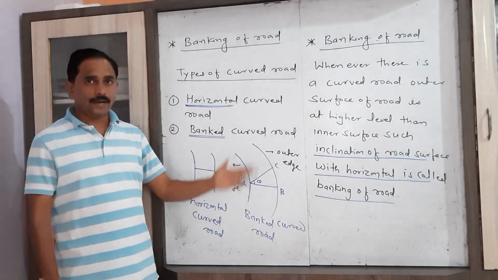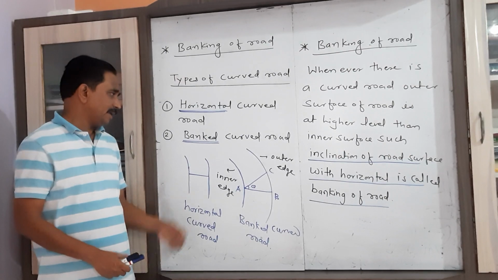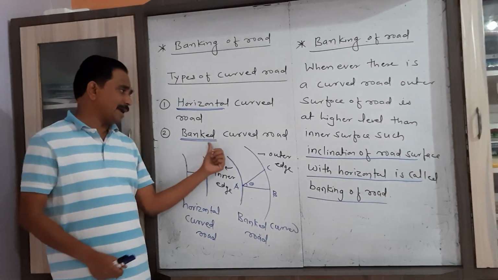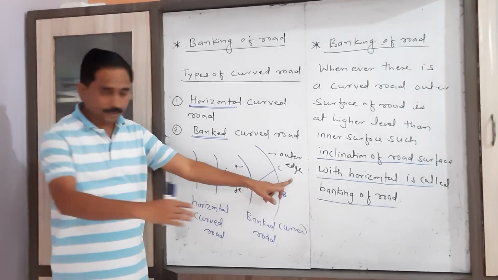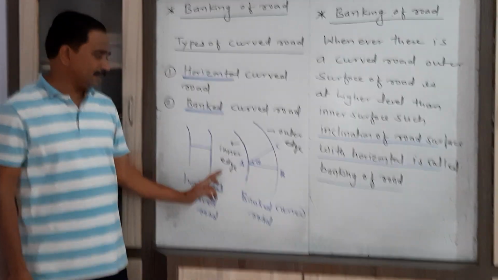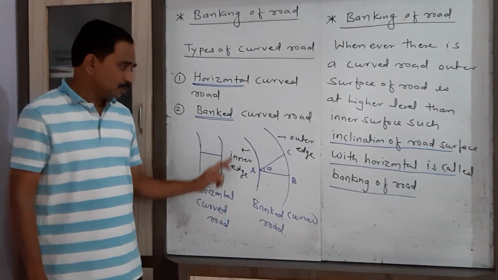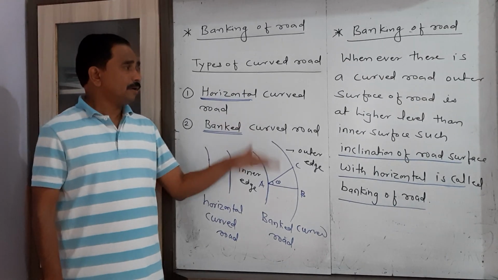Horizontal curved road, where both the sides of the road are at the same height, and in the second type, that is a banked curved road, one surface of the road, obviously the outer surface, is at a higher level than the inner surface. So this type of road is called a banked curved road.